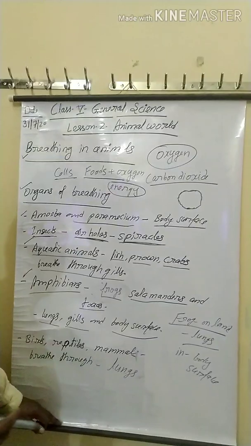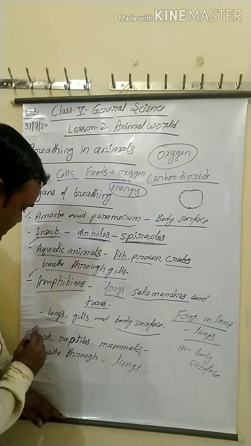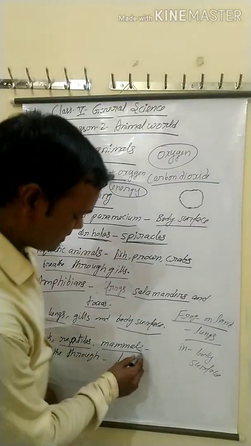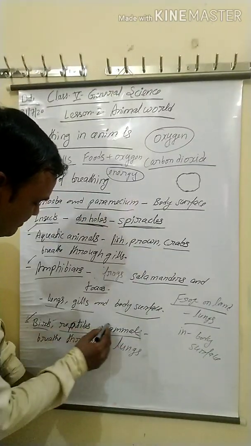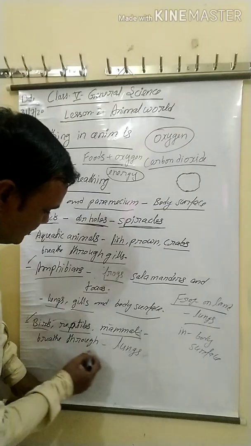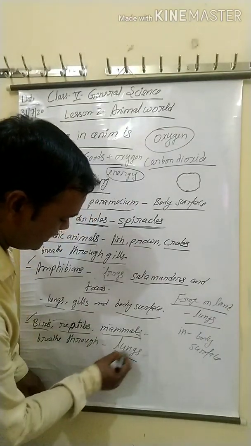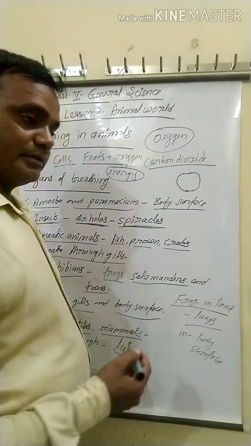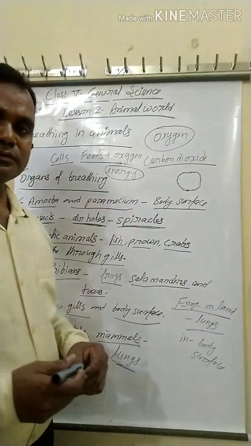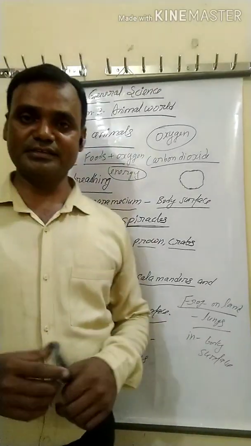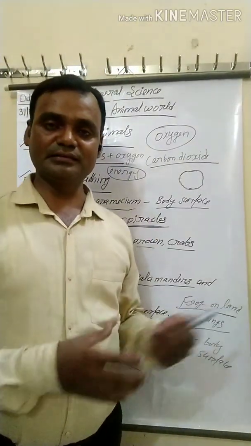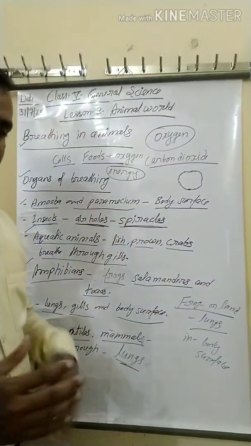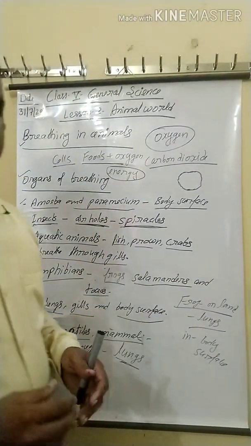Okay, now next, birds, reptiles, and mammals. Birds, reptiles, and mammals breathe with the help of lungs. When we study our respiratory system, air and oxygen enter through the nose and then enter the windpipe. The windpipe is attached to the lungs, and then the breathing process is complete.